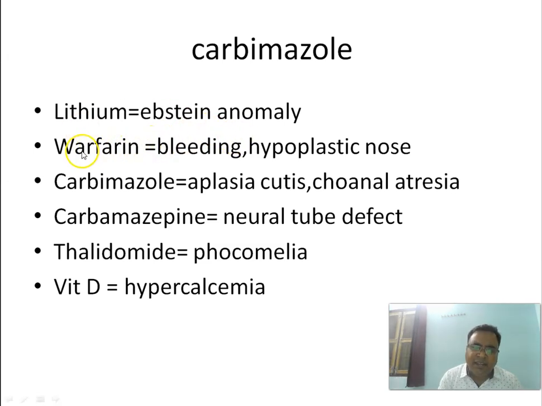If mother has taken warfarin antenatally, then we can get bleeding and hypoplastic nose in the newborn. If mother has taken carbimazole, then aplasia cutis, and we can also get choanal atresia in a newborn. Carbamazepine is associated with neural tube defects in newborn. Thalidomide, we know this is associated with phocomelia. High dose of vitamin D intake during pregnancy, we can get hypercalcemia in the newborn.